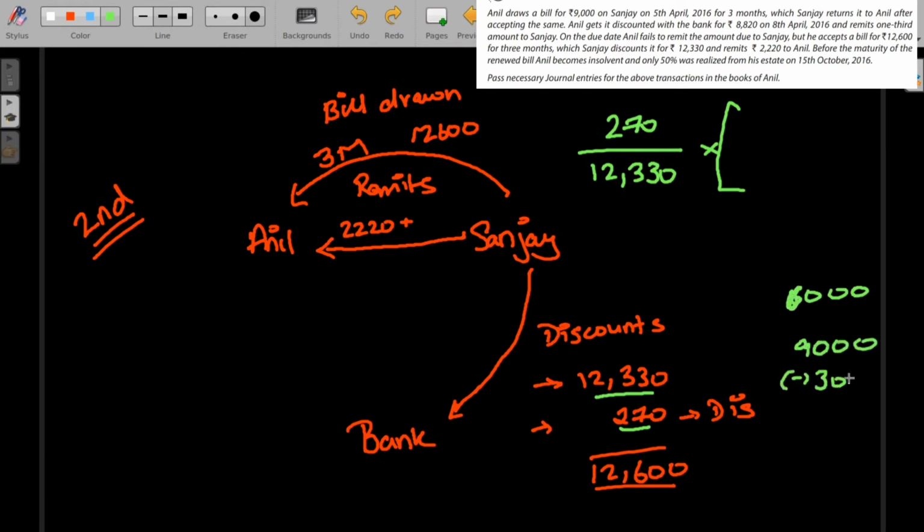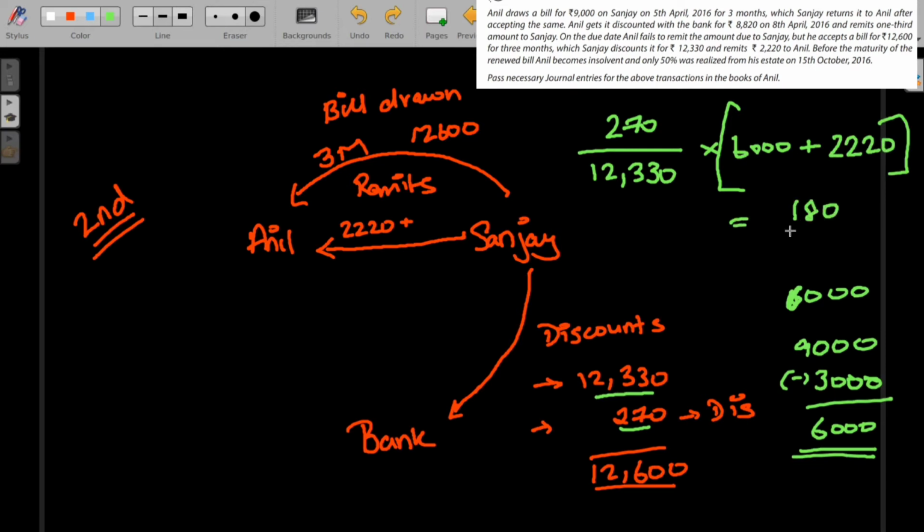In that he remitted 3,000 to Sanjay. So 6,000 was the remaining amount he had to remit to Sanjay. So it gives 6,000 plus the amount transferred in the current bill. So Sanjay transfers 2,220 in the current bill. So this would give rupees 180. So this 180 rupees is the discount amount which is also remitted by Sanjay. So the total which was remitted was 2,400.